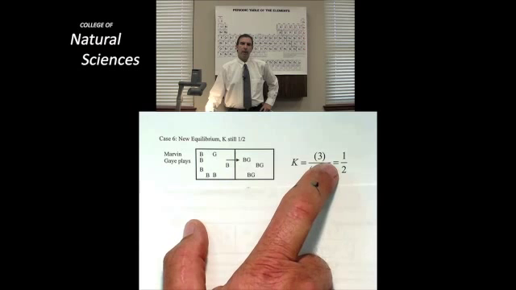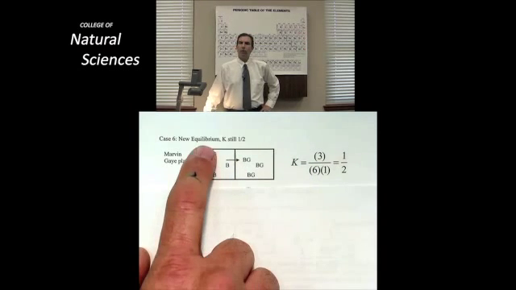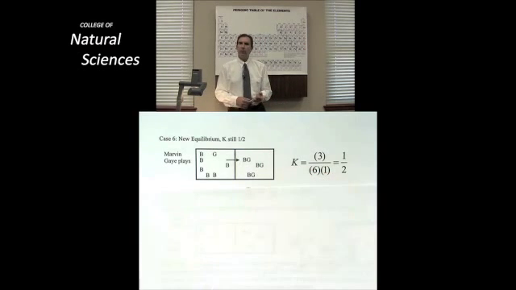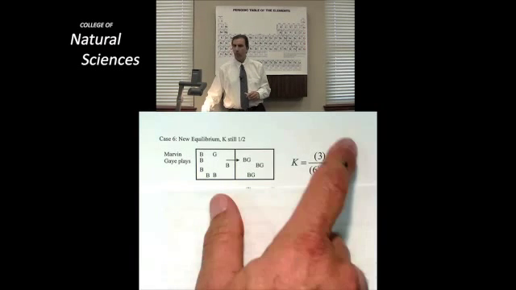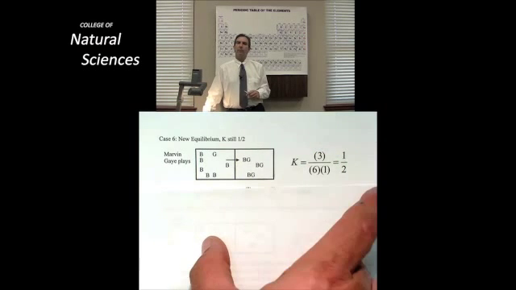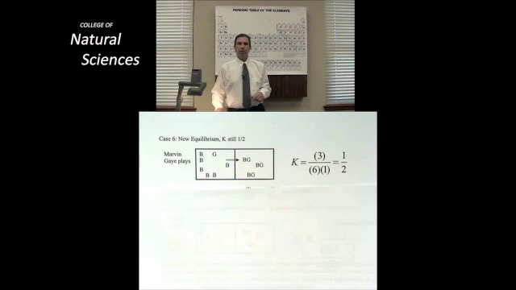And I've got, what do we got? 1, 2, 3, 4, 5, 6 boys in the front room and 1 girl. Even though my concentrations are completely different than they used to be because I've got a lot more boys at the party than I used to have, because K has to stay at 1/2, I've found some new combination of these. It's no longer 2/2 times 2 to get 1/2. Now it's 3/6 times 1 to make 1/2. And my reaction is back to equilibrium.